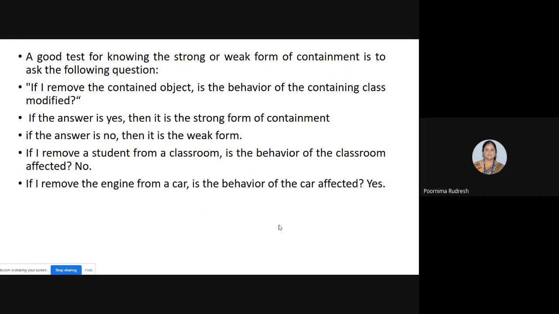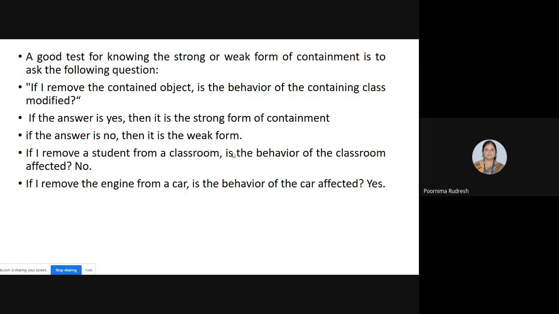Means what? Consider an example of a classroom and its students. The classroom consists of a number of students. If I consider your class, how many students does your class consist of? Eight students are there. So if I remove one of the students, what happens? Is the behavior of the classroom affected or modified? No, right? The behavior of the classroom is not modified even if I remove a student from the classroom. Then such type of containment is said to be a weak form of containment. Understood now? It's a weak form of containment.